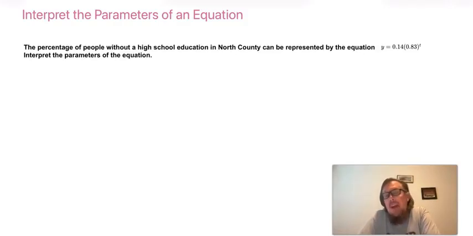The percentage of people without a high school education in North County can be represented by the equation y equals 0.14 times 0.83 to the power of t. Interpret the parameters of the equation.